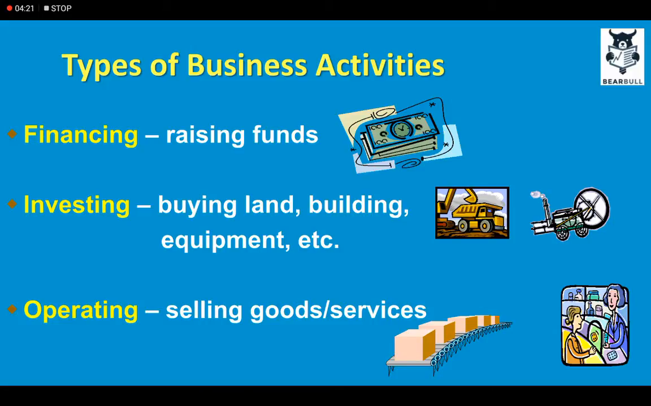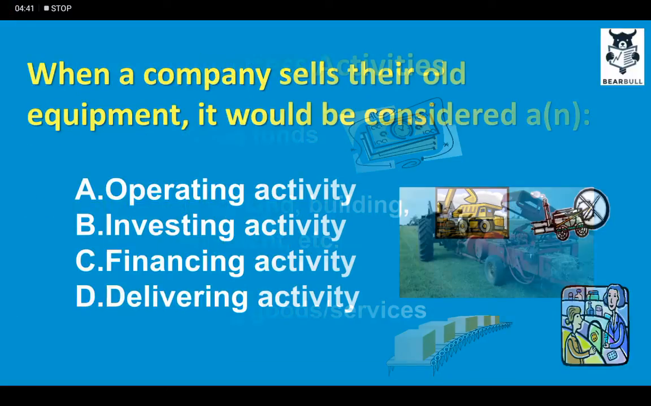Now, operating activities is the core activity of the business. This is selling goods. Okay, now if the purpose of the business is to import and export, then imports and exports are the operating activities. If it's manufacturing, then manufacturing is the operating activity of the business. So operating activity is what essentially the business is all about. It is the core activity.